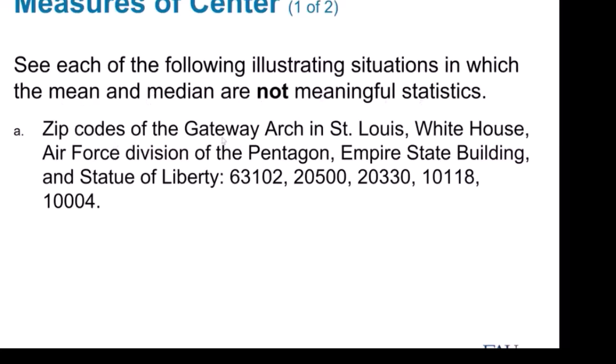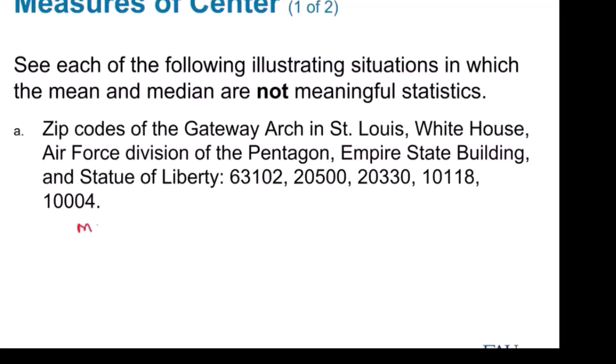The zip codes of the Gateway Arch in St. Louis, the White House, Air Force Division of the Pentagon, Empire State Building, and Statue of Liberty. That's what these are. These are zip codes. If I want to know what the mean is, I can add these all up. So let's write down what it is.